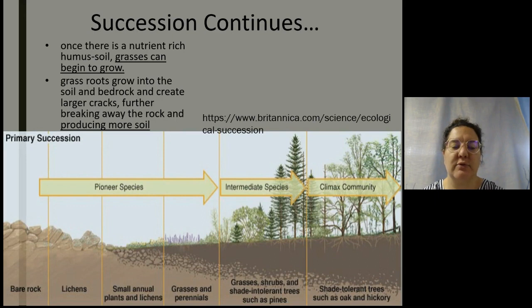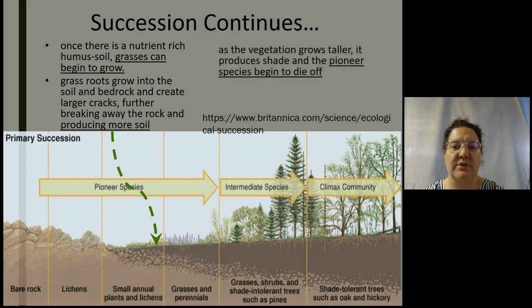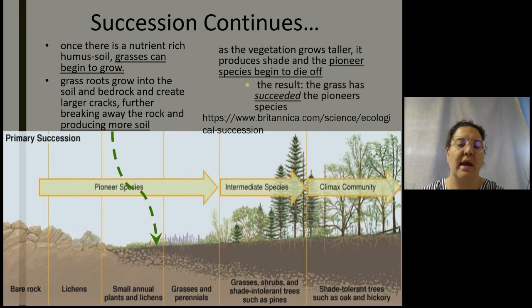So once there's a nutrient-rich humus soil, grasses can begin to grow. And the grass roots grow into the soil and bedrock and create larger cracks, further breaking away the rocks, producing more soil. And that happens in this stage here. As the vegetation grows taller, it produces shade, and the pioneer species, who are typically sun-loving, begin to die off. And now the grass has succeeded the original pioneer species of lichens and mosses.